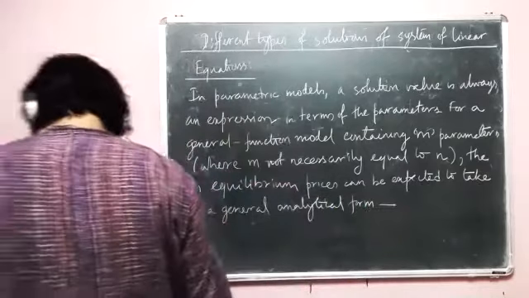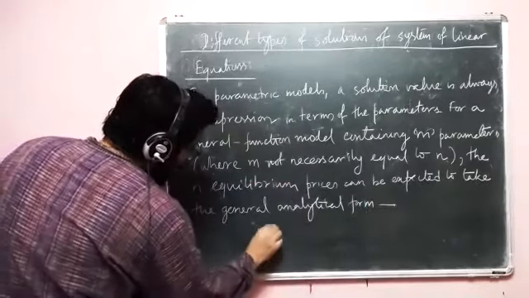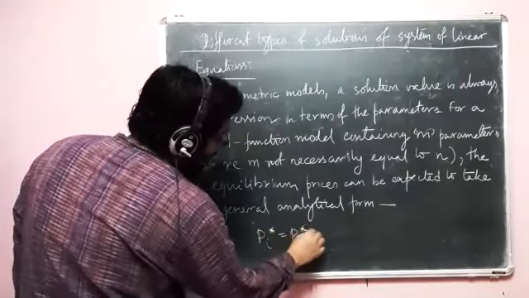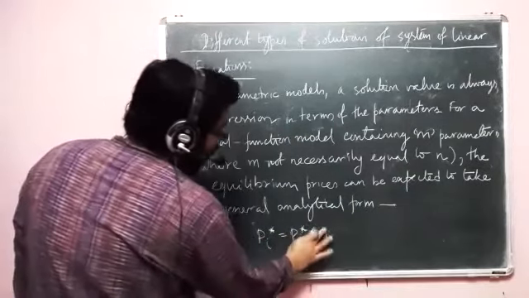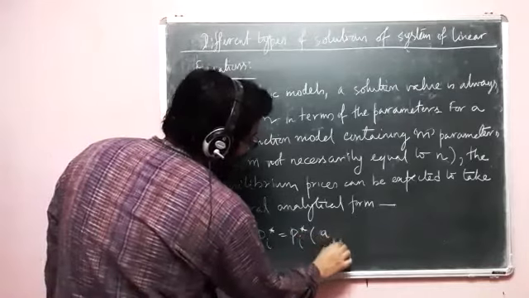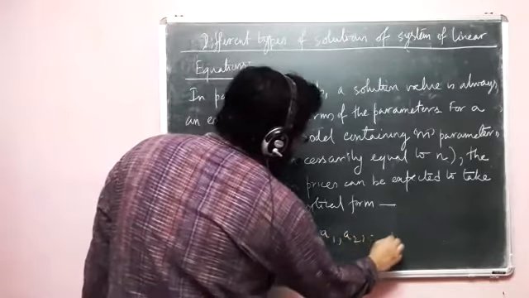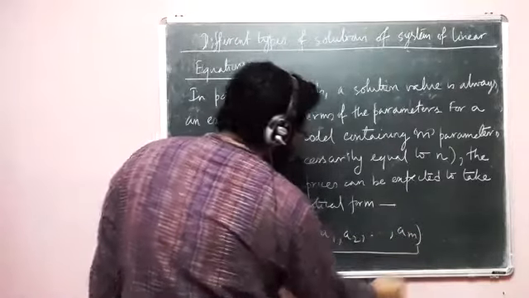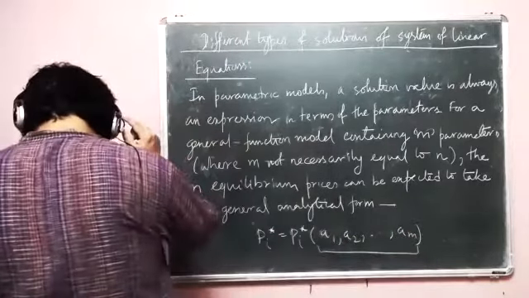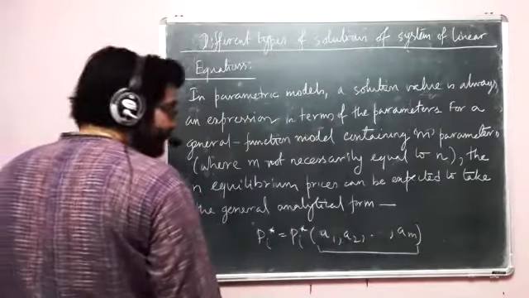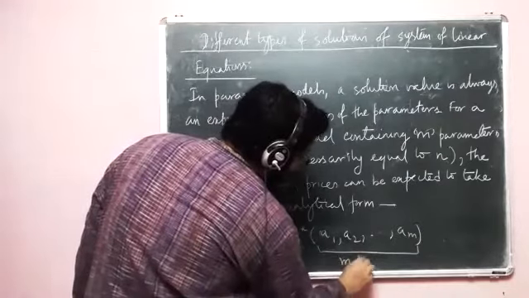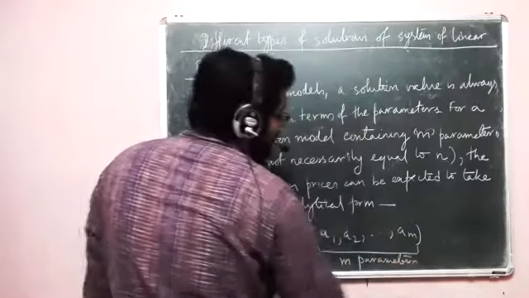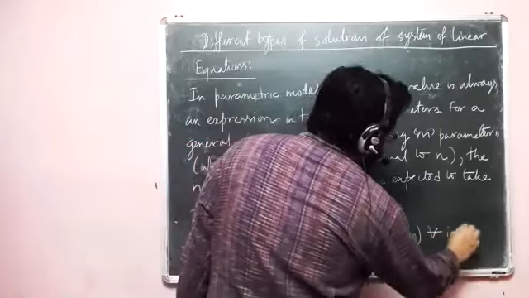and what is that form? That form is pi star is equal to pi star of, that is a function of, let's say a1, a2, am. So these are my m parameters. Right? My m parameters for all i runs from 1 to n.